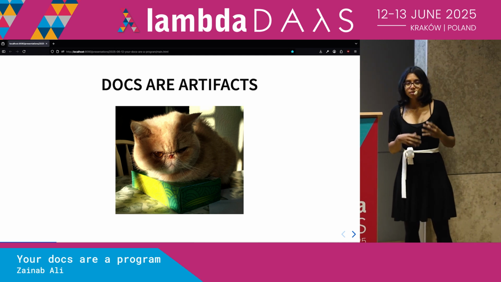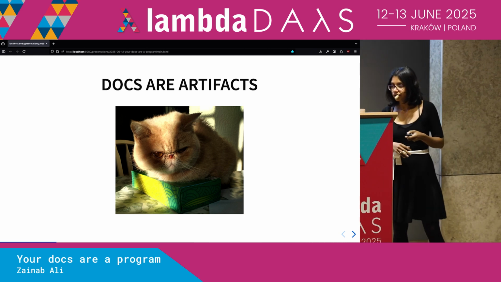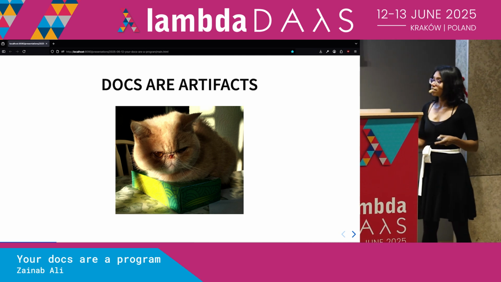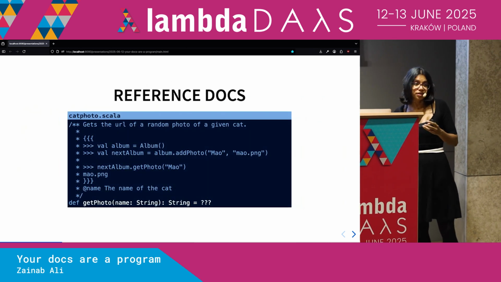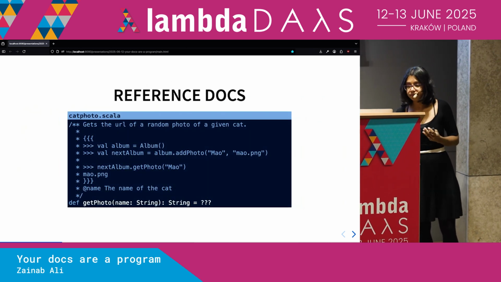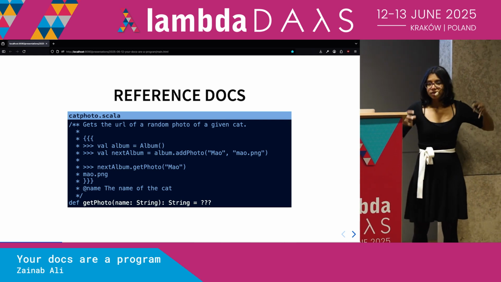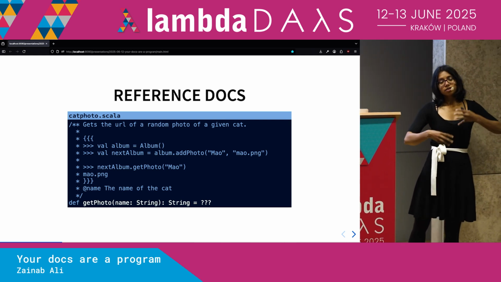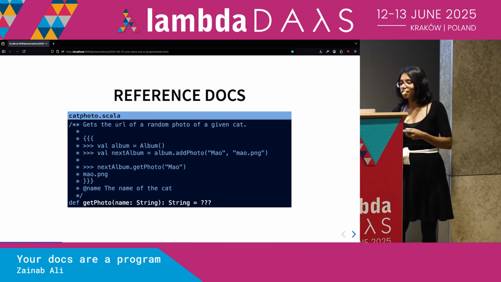In the field of documentation, if we take a look at some of the docs that we might write, such as reference docs for our photo functions, our documentation is actually taken and transformed in some kind of pipeline to produce something.